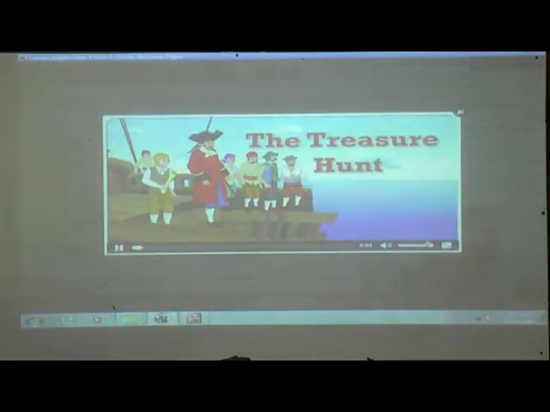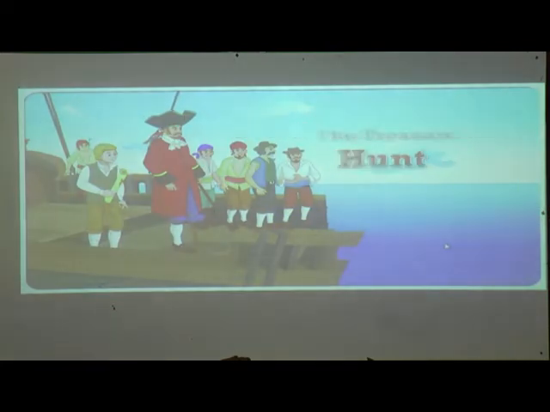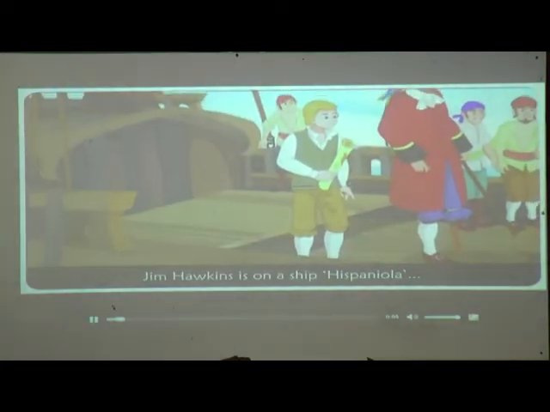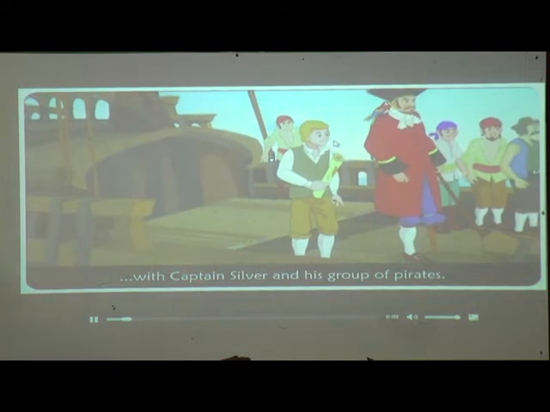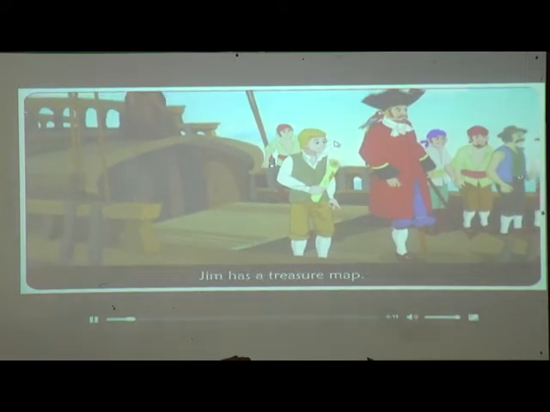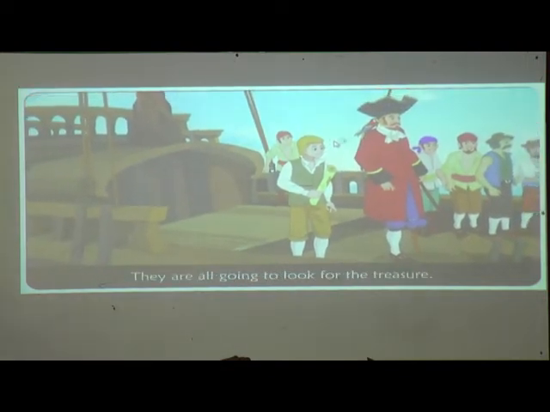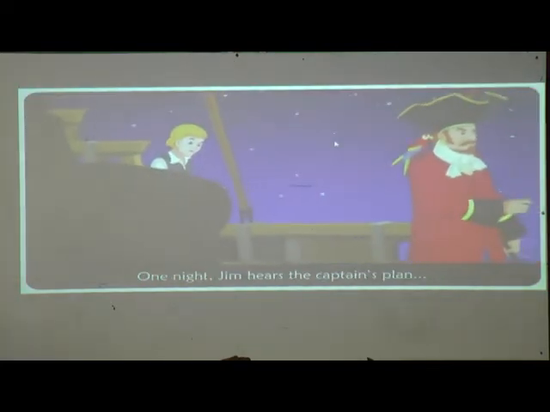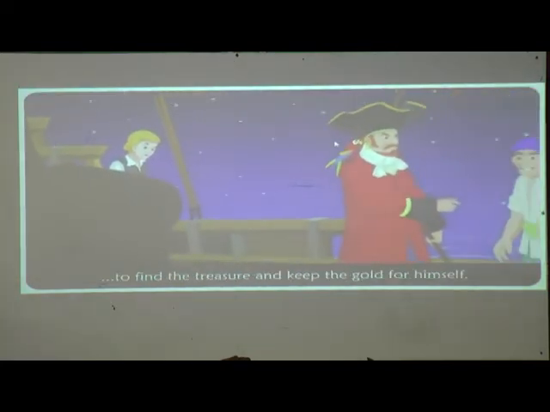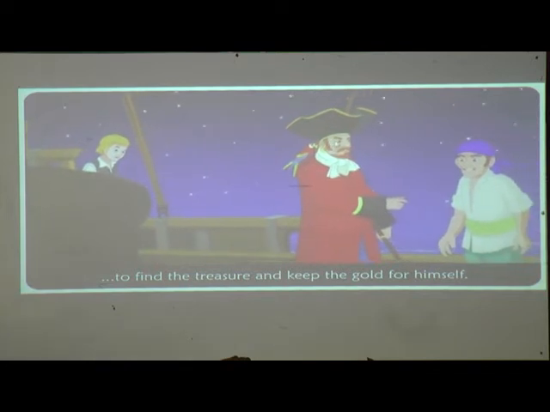The Treasure Hunt. Jim Hawkins is on a ship with Captain Silver and his group of pirates. Jim has a treasure map. They are all going to look for the treasure. One night, Jim heard the captain's plan to find the treasure and keep the gold for himself.